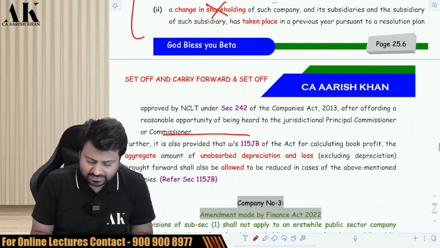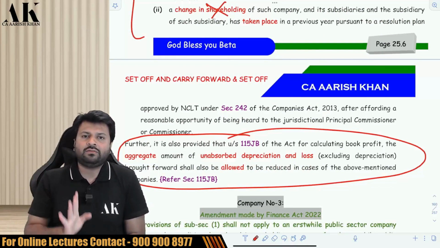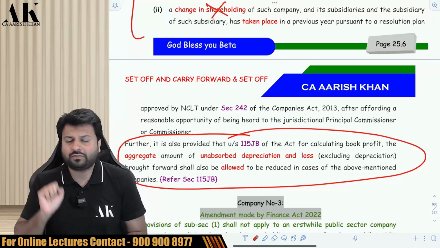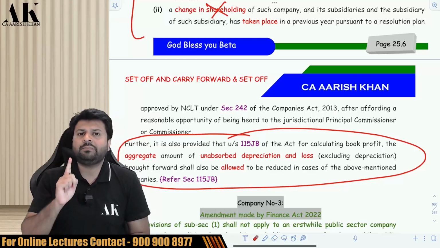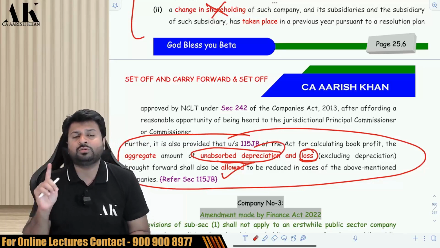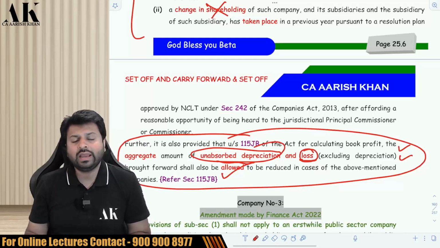For these two companies, in MAT also, there is a special benefit. Generally in MAT, you get the deduction of either UAD or brought forward loss, whichever is less. But for these two companies, the government has said that we will allow you UAD also and we will allow you loss also. We will allow you both. For these two companies, both the deductions are allowed. UAD is also allowed and loss is also allowed.